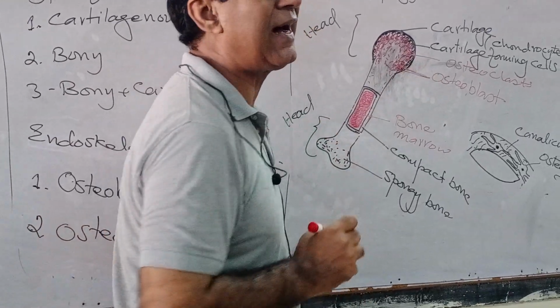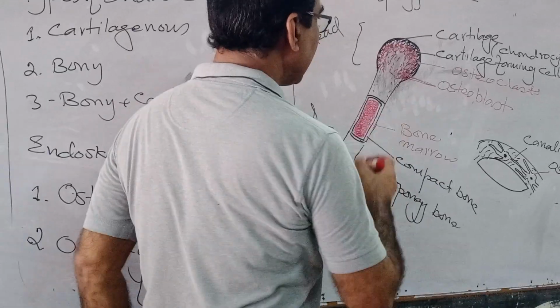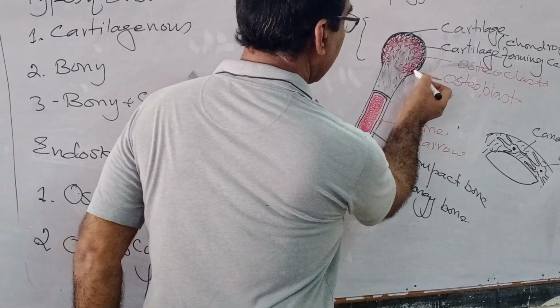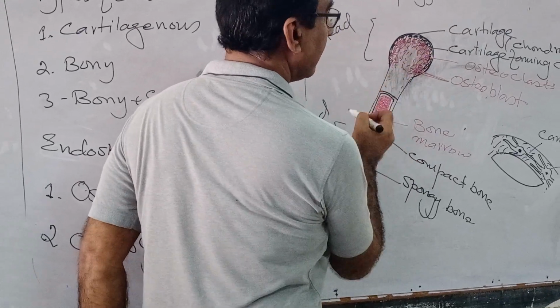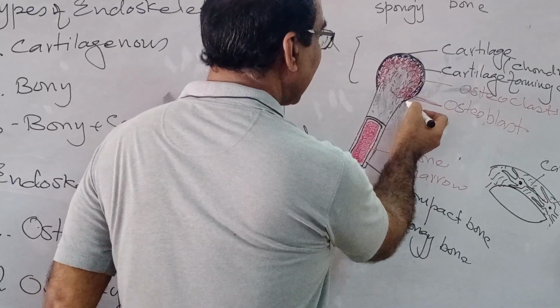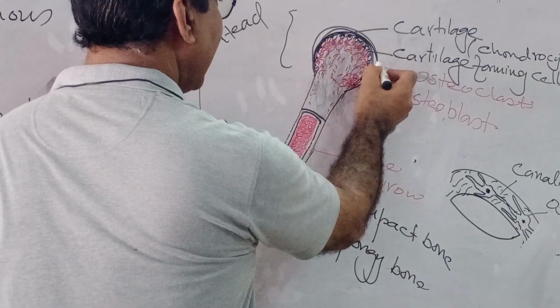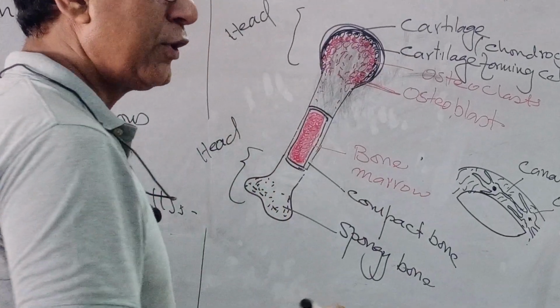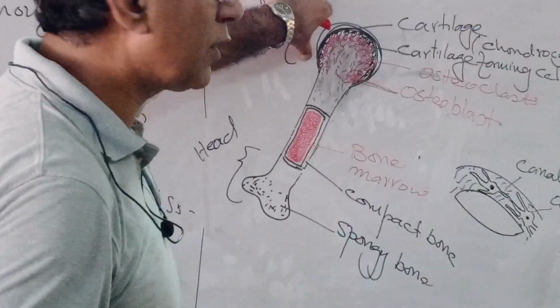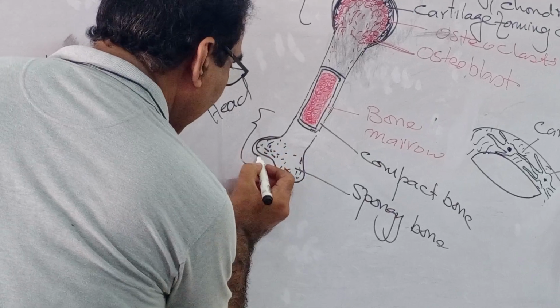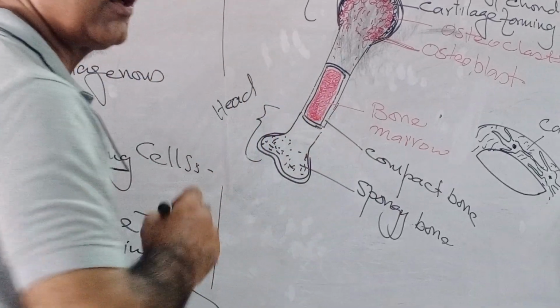And then comes the position of the chondrocytes. These are the chondrocytes. Okay? And chondrocytes surely form cartilage. So the heads of your bones are covered over by the cartilage. This is the cartilage.